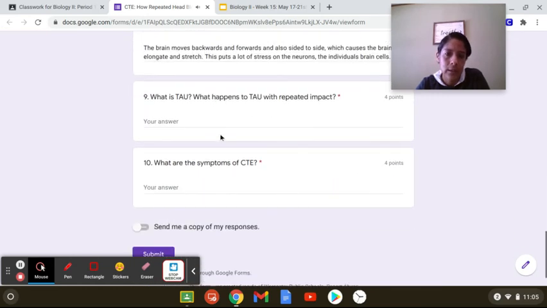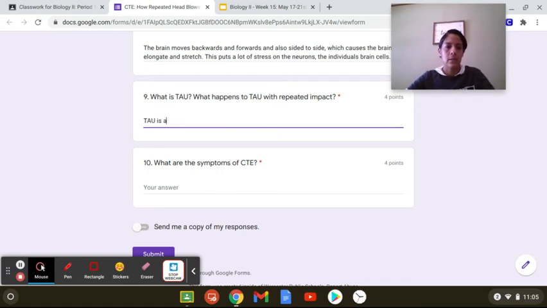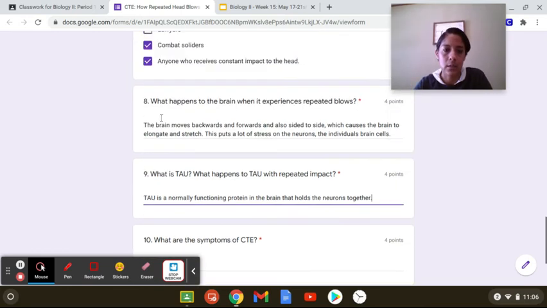So tau is, so I'll answer this part first. Tau is a normally functioning protein in the brain that holds the brain, we'll say the neurons together. And let's listen to what happens when there's repeated impact to answer the second part.